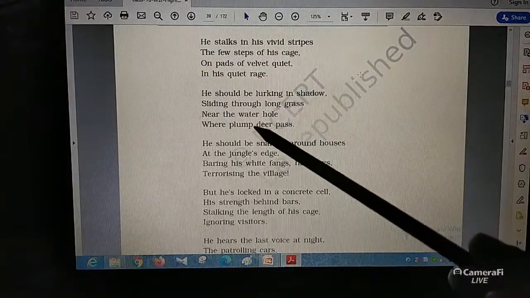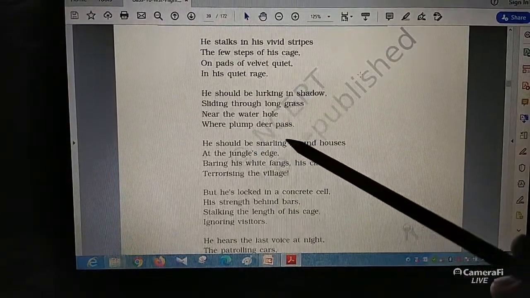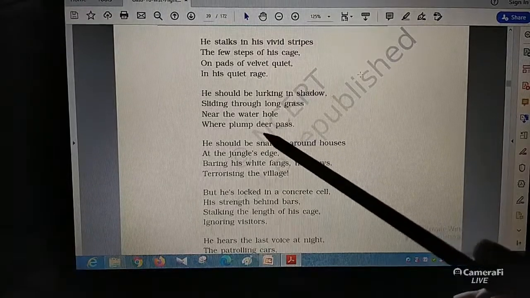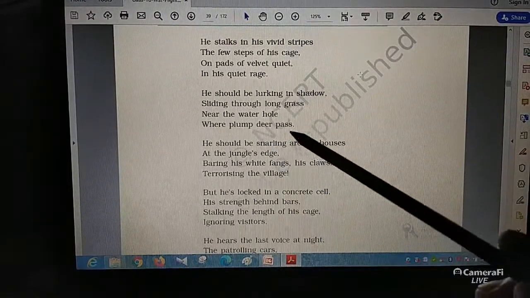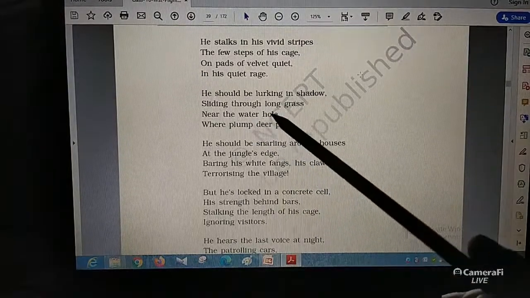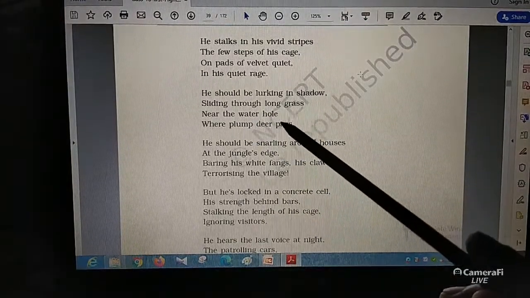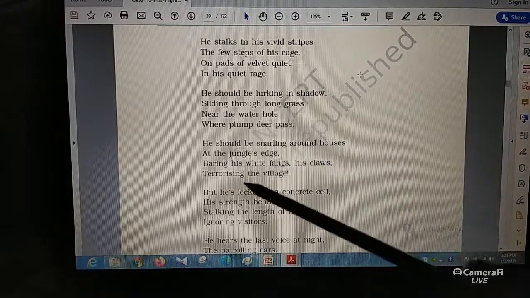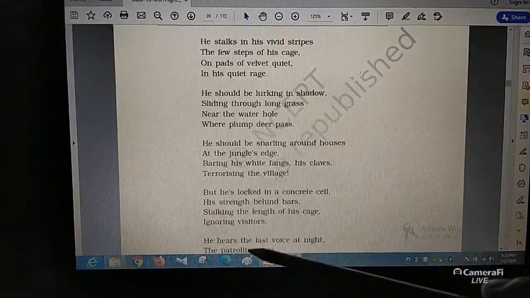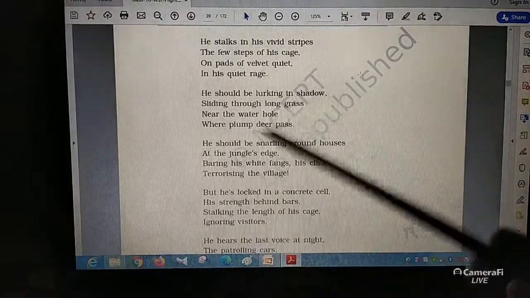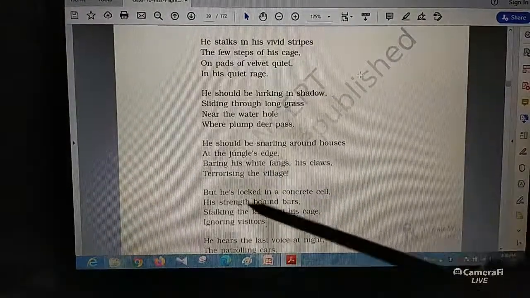Another basic 1 mark question can be, where does the plump deer pass? The plump deer passes near the water hole, 1 mark. So this is the difference between 1 mark and 2 marks. 1 mark is exactly to the point. If you write in 1 or 2 sentences, you would get good marks even.